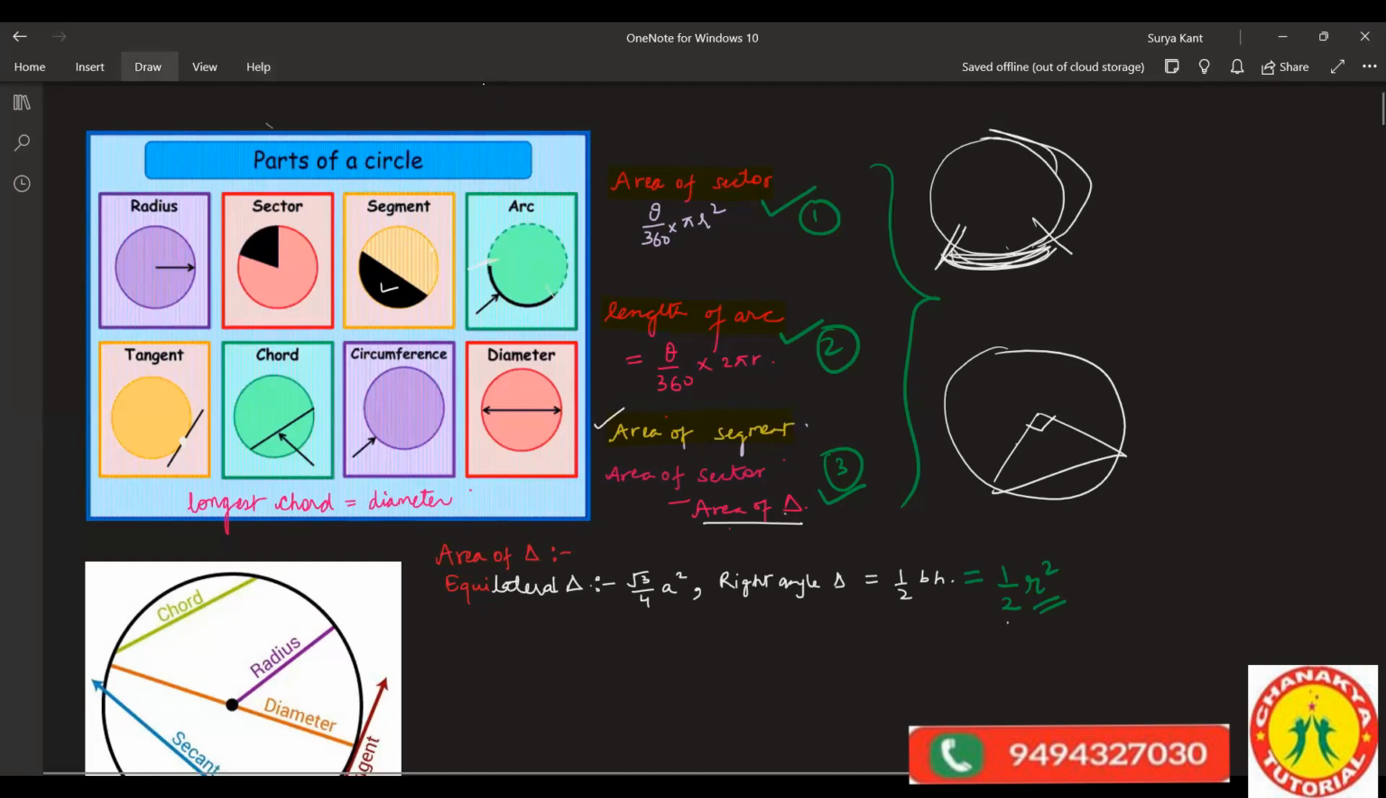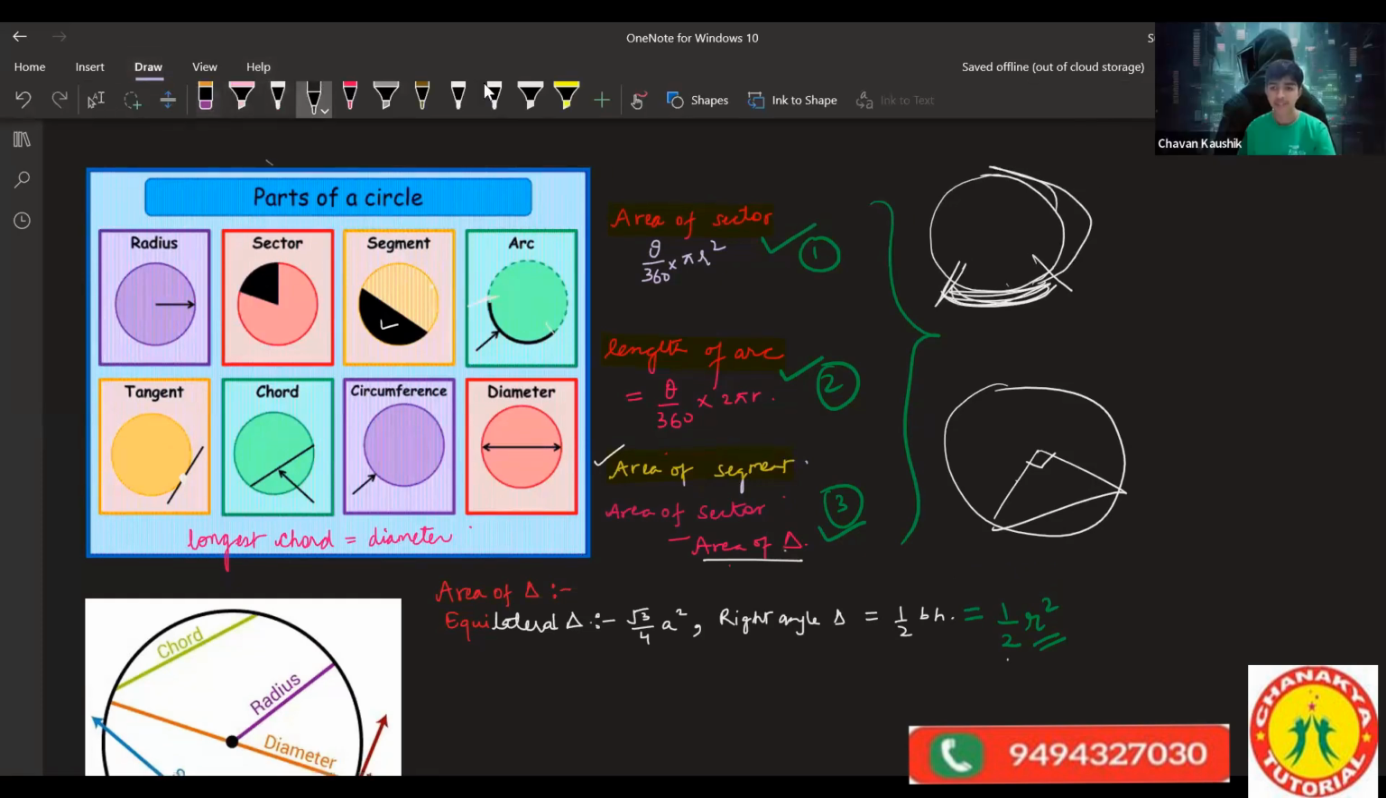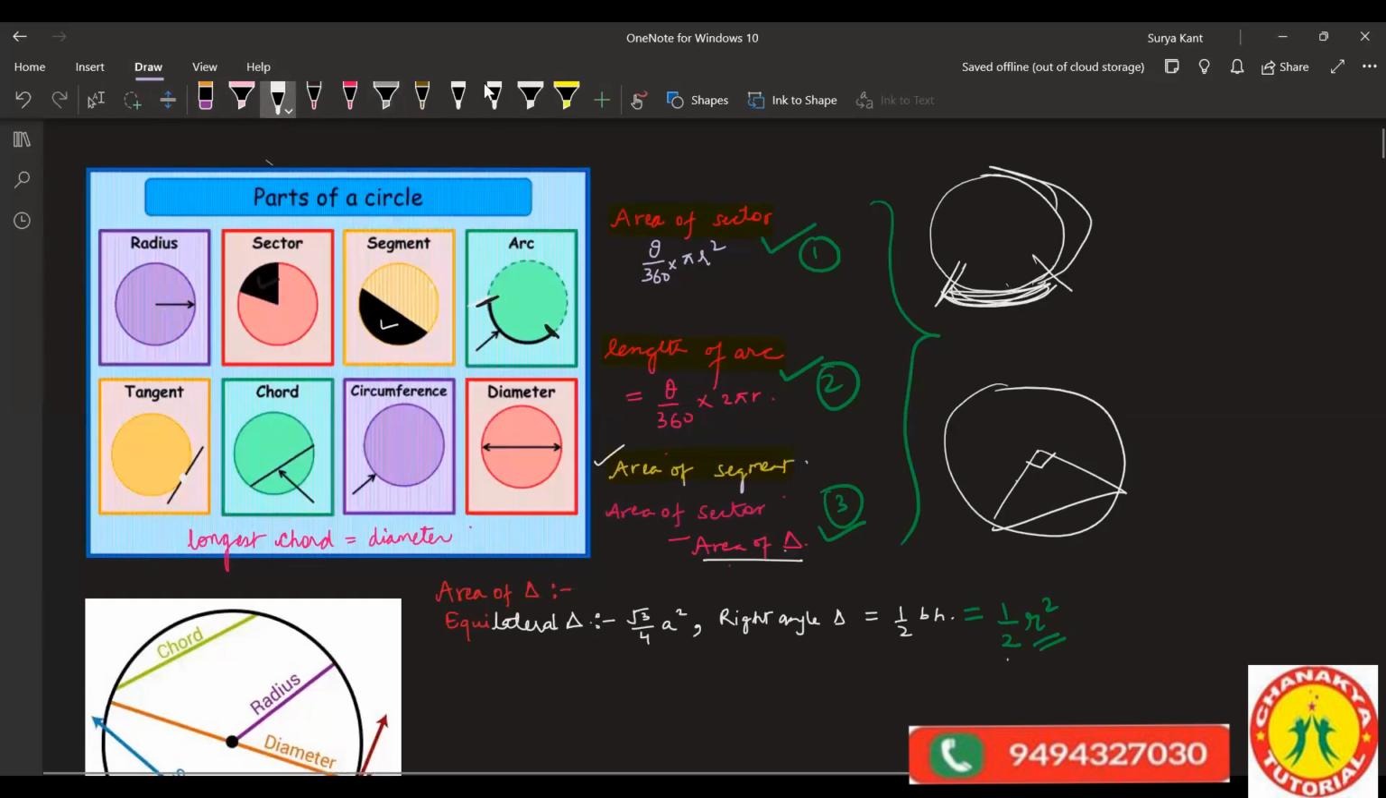So last class we have learned the area of a sector. The length of the arc will tell us the area of the sector. Sector is theta upon 360 into pi r square, where r is your radius, right?